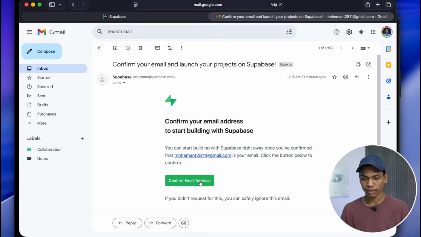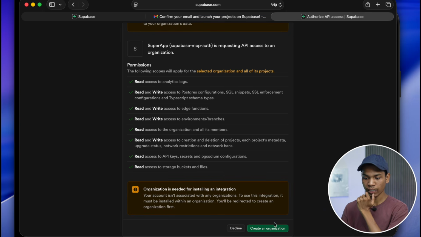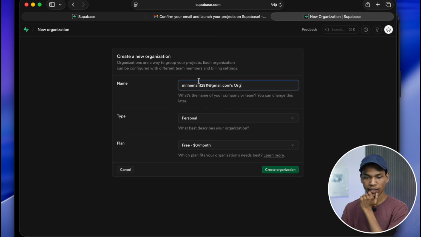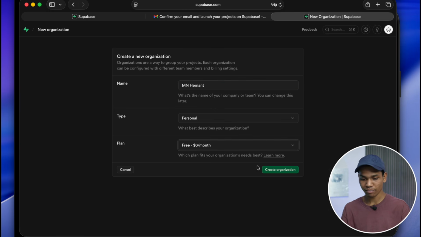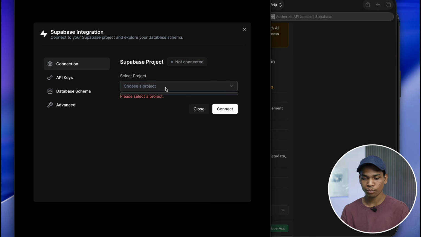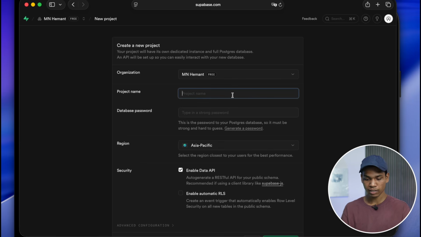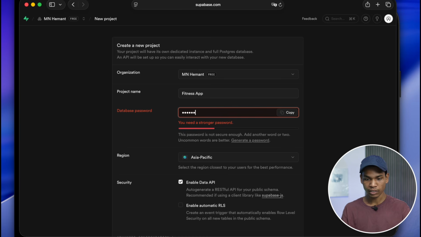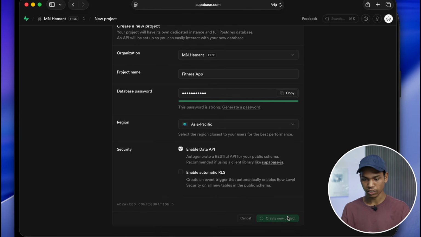So I am confirming my email address, and now it is asking to create an organization. I am clicking here, then I am writing a name, type is personal. There is a free plan, so I am obviously selecting the free plan now. Create organization. So now it is asking to select a project. So let's create a new project. I am writing fitness app, then I have to create a database password, then create new project.